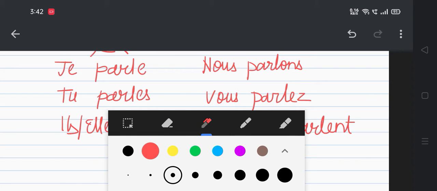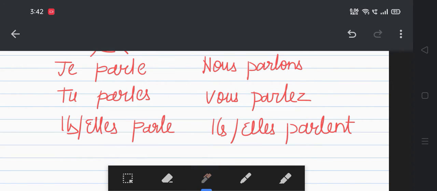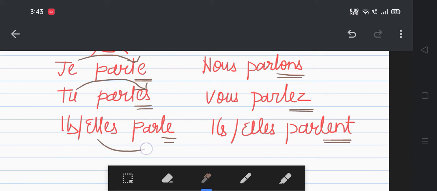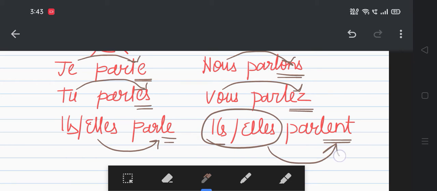Basically, from this, you all can recognize that E, ES, E, ONS, EZ, ENT. So in this way, for je we use E, for tu we use ES, for il and elle we use E again, for nous we use ONS, for vous we use EZ, and in a similar way, for ils and elles we use ENT.